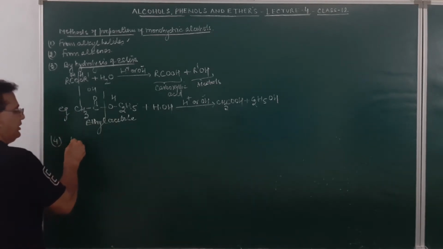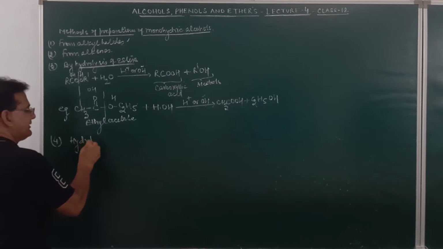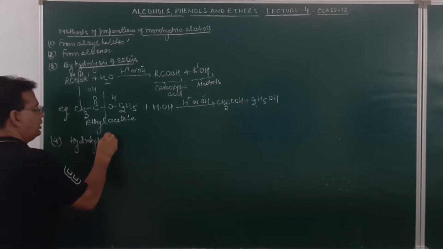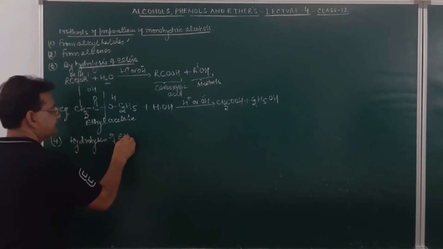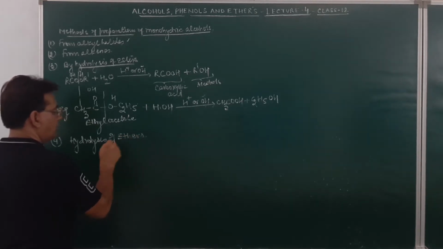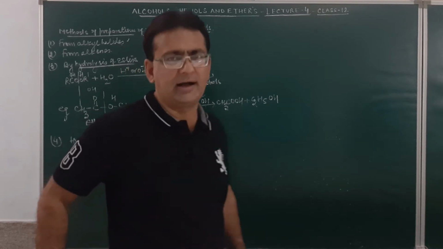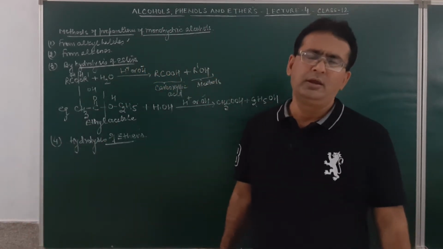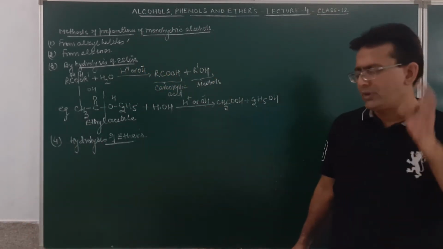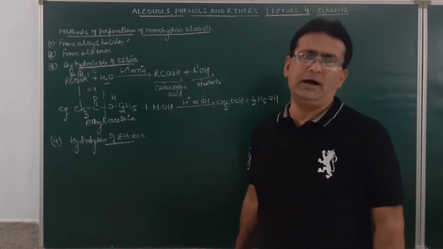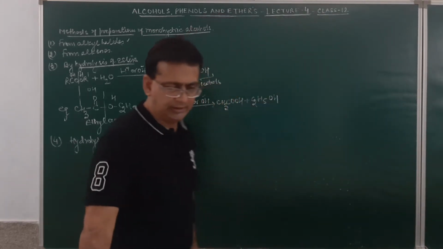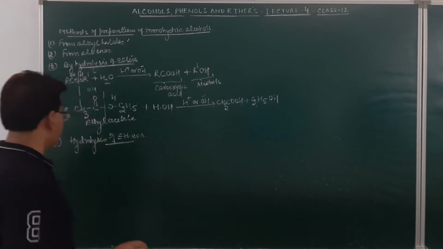Next is by hydrolysis of ethers. Next method of preparation is by hydrolysis of ethers. How do we write down ethers? They are written as ROR'. If the alkyl groups are the same, it can be ROR, a symmetrical ether, otherwise unsymmetrical. How do we prepare this one?